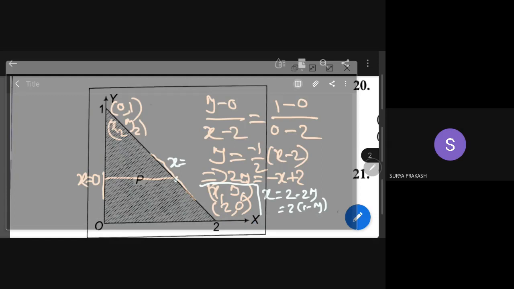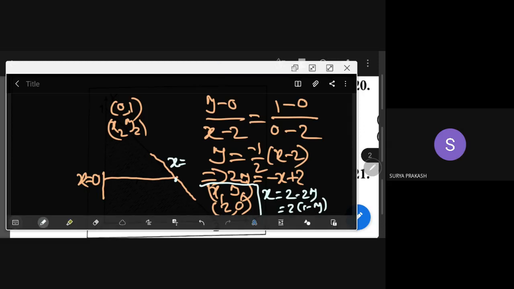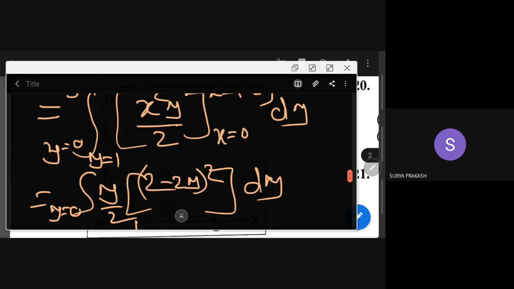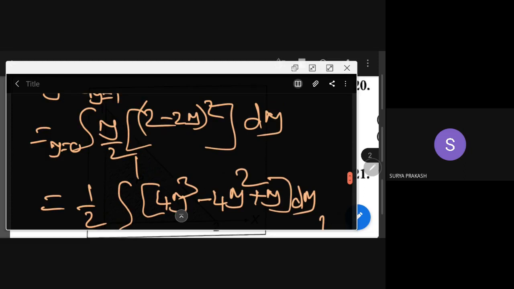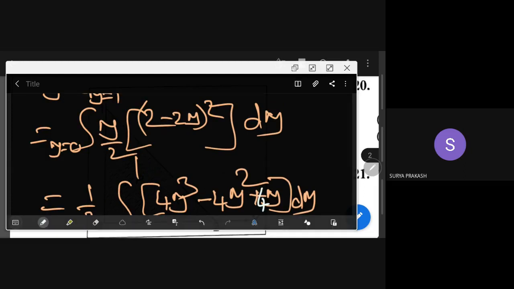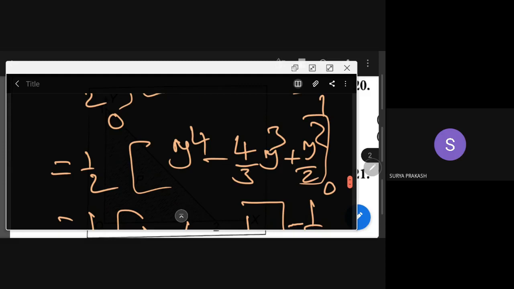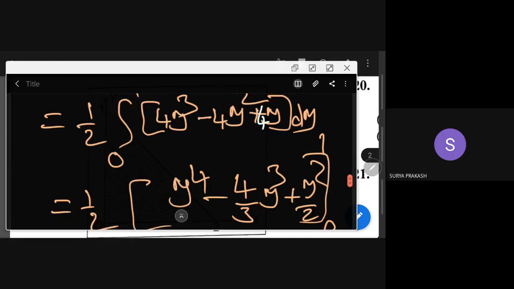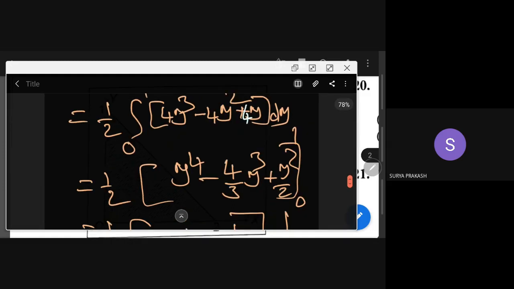Where is this transparent? Okay, right. So this is the one we are getting. So here we can take 4 as the common factor. You will get 4 also here, 4y. So 4 will come out. Once 4 will come out, I don't want this one.